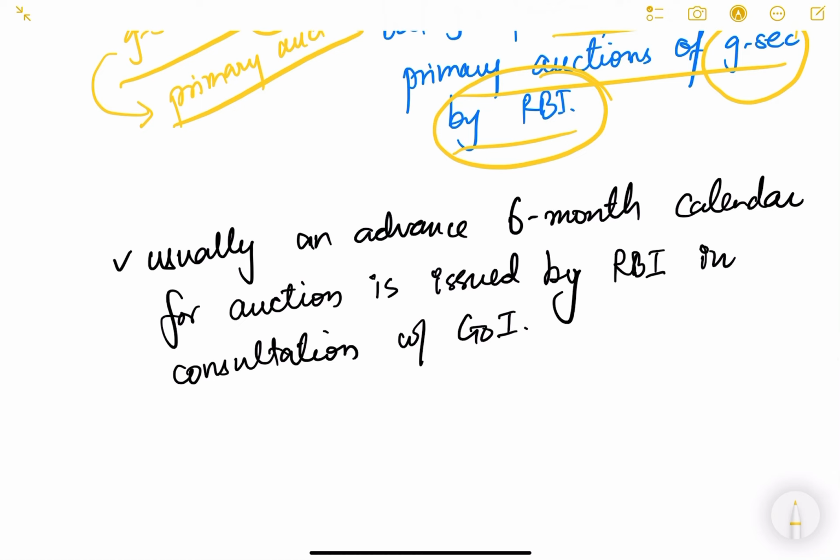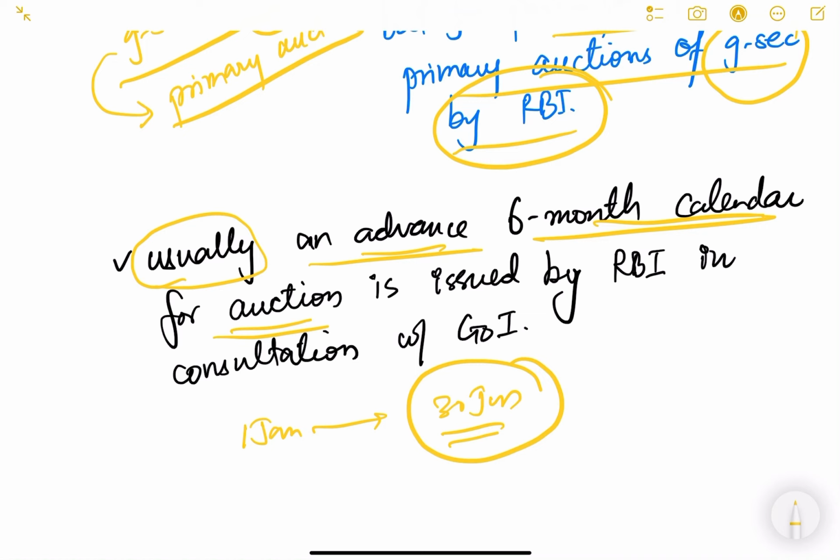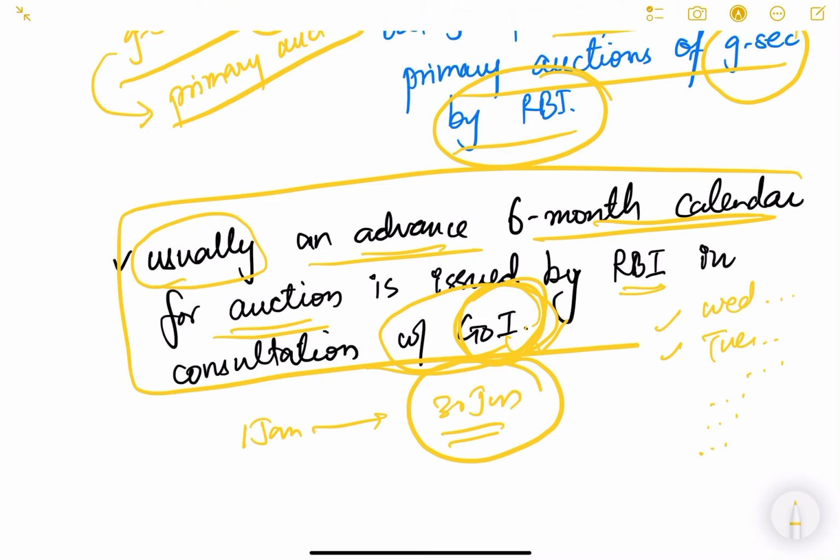Now how does RBI do it? Usually RBI gives an advance 6-month calendar for auction. It issues a 6-month calendar for auction. For example, today is 1st January. So up to 30 June, RBI will issue a calendar that on these days, on this Wednesday, on this Tuesday, we are going to auction these many securities of this maturity, of this value, to raise this much capital, all that. So an advance 6-month calendar is issued by the RBI in consultation with the Government of India. Obviously the Government of India will be consulted by RBI, depending on when the government wants money, when it wants to raise capital, all those things.